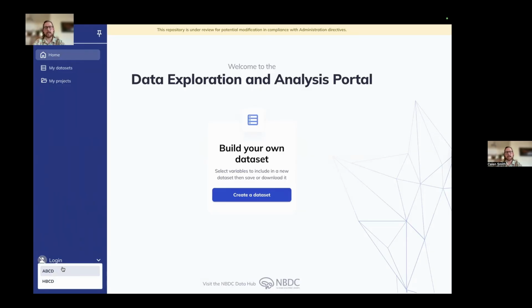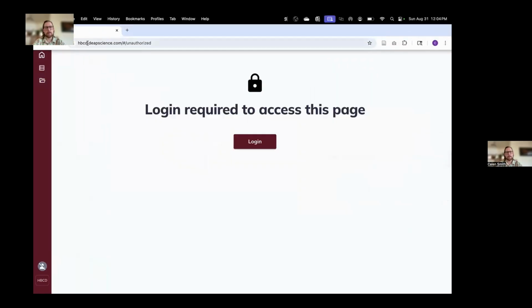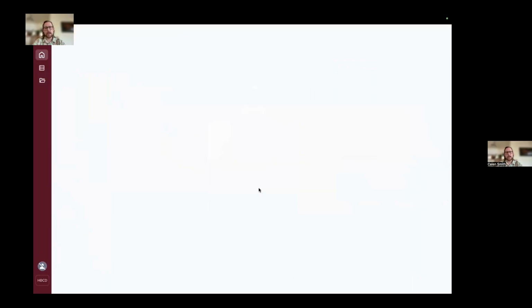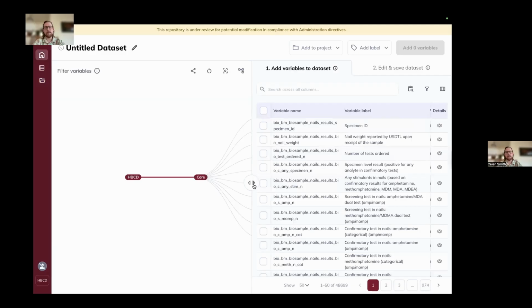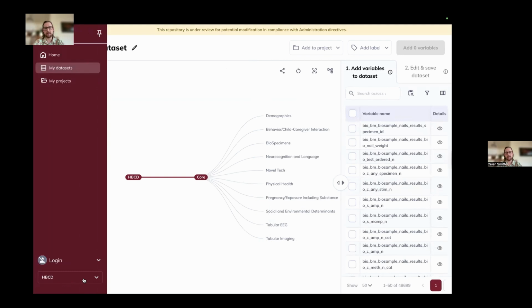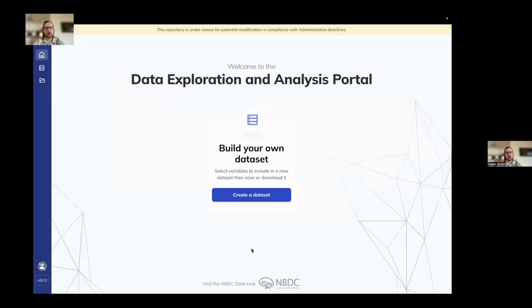Here you can see the feature that I was talking about before, where you can toggle between the ABCD and the HBCD study. Clicking over to HBCD, you can see the color changes so you know which study you're in. Our URL also changed to HBCD. From here, you can explore the HBCD dataset using all of the same features that are available on the ABCD side. I'm going to use the ABCD dataset today for the purposes of our demonstration, so just toggling back over there.